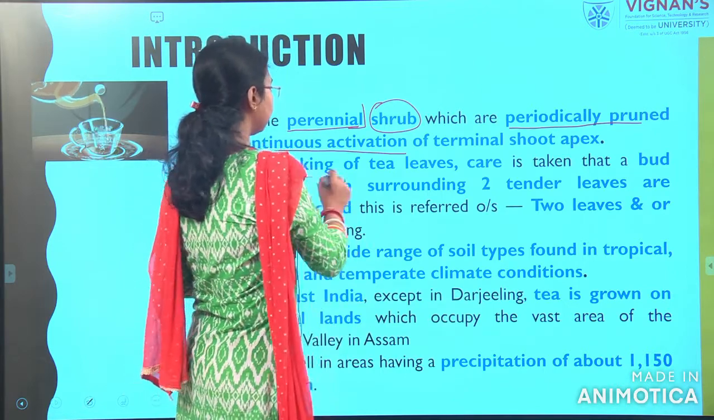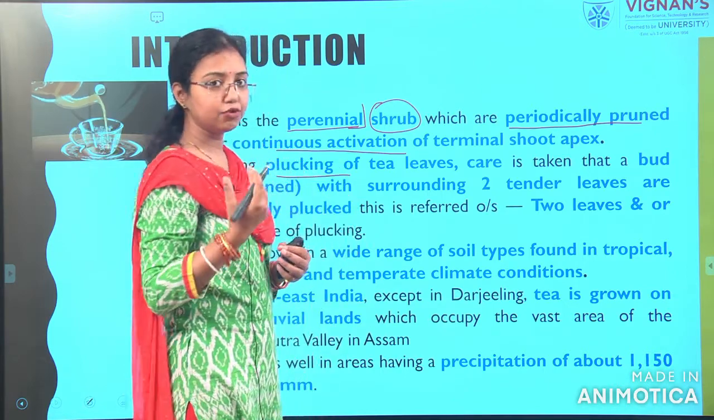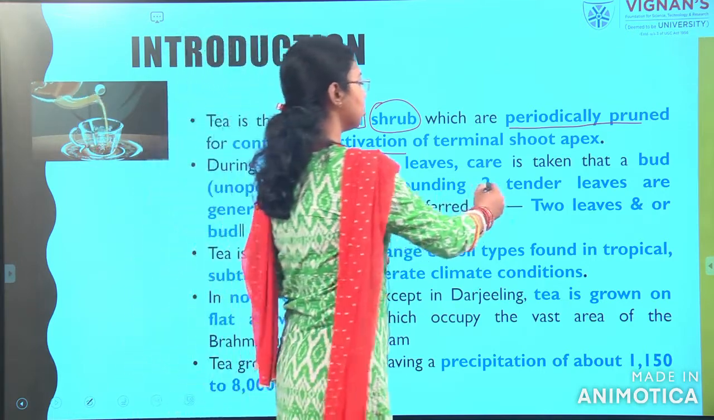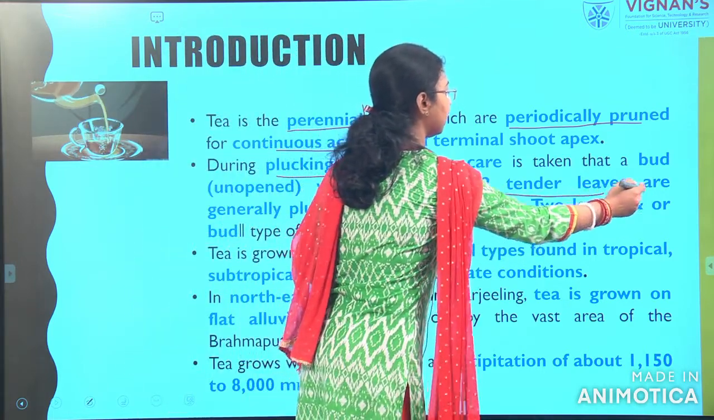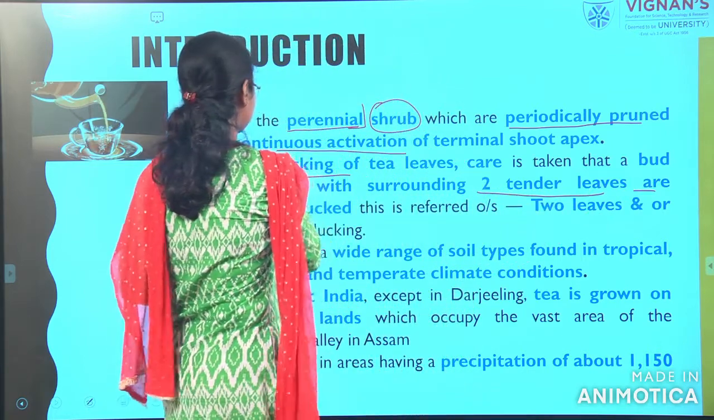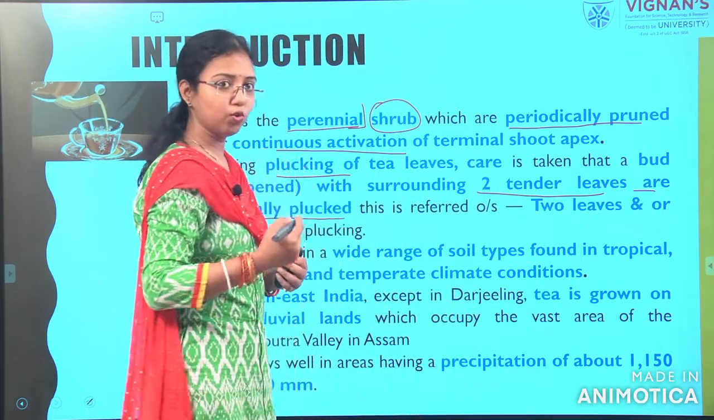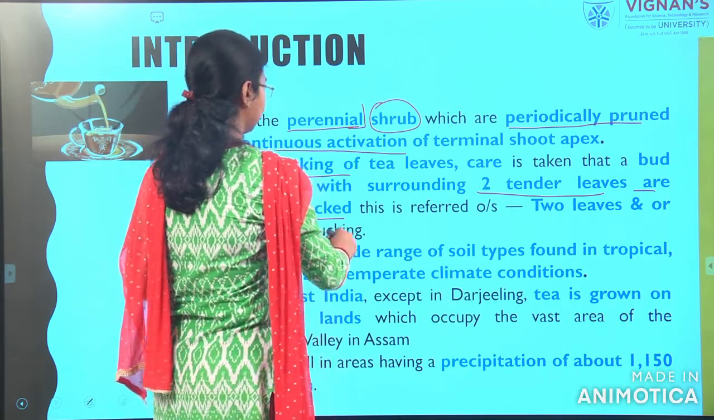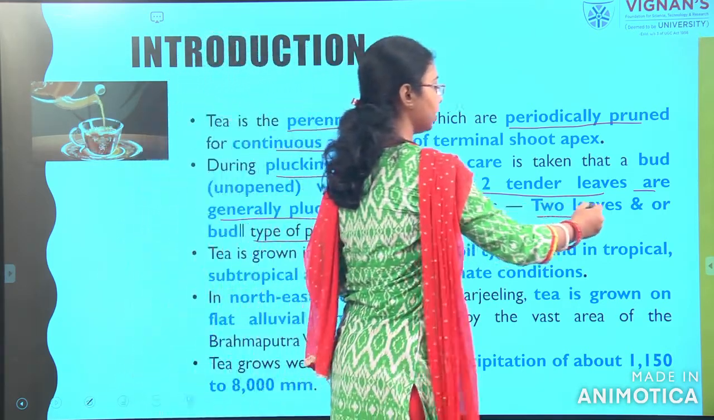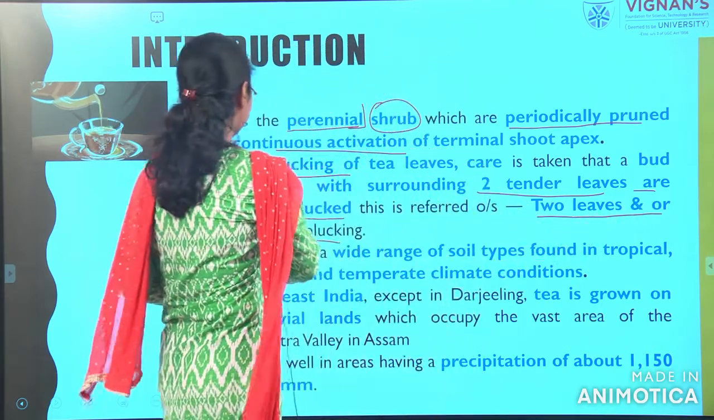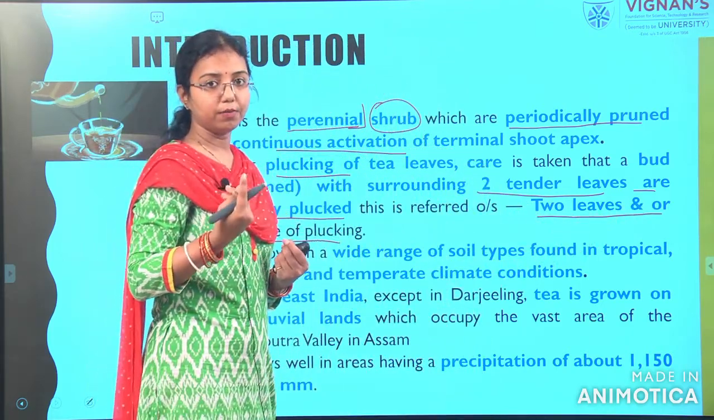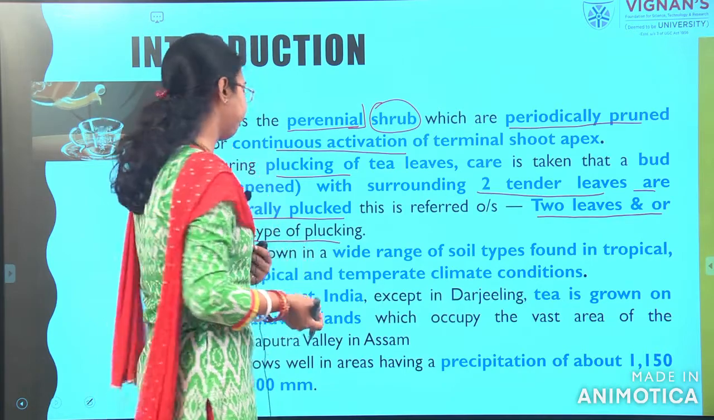During the plucking, as I told you already, tea leaves should be taken care of. How do we do it? Two tender leaves are generally plucked. This is known as two leaves and a bud plucking. Here you can see two leaves and a bud. So this is the type where we take one bud and two leaves from the beginning.